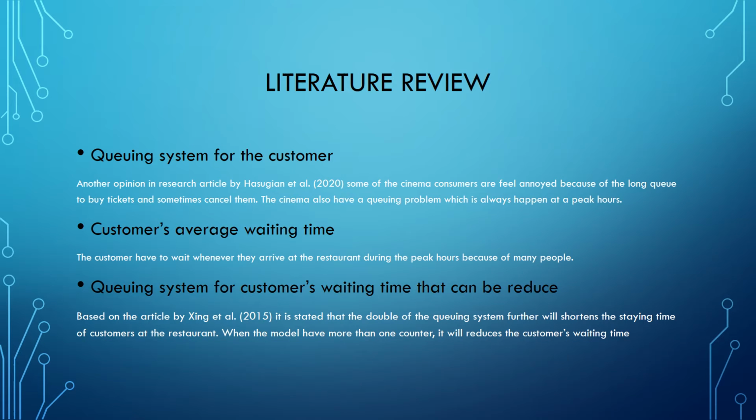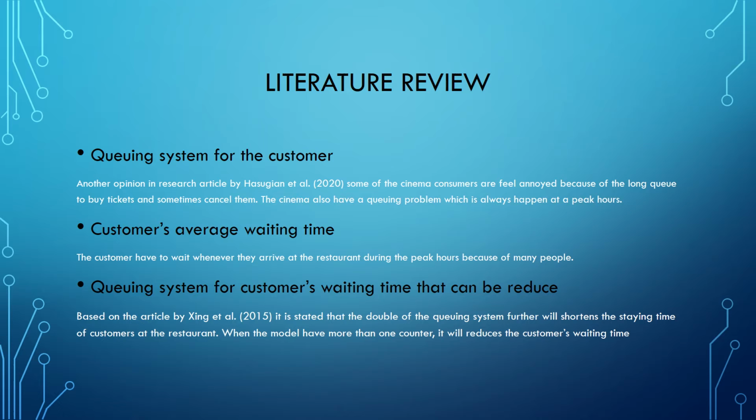For the literature review, first, the queuing system for the customer. In another research article, we can see that some cinema consumers feel annoyed because of the long queue to buy tickets. Second, the customer average waiting time.